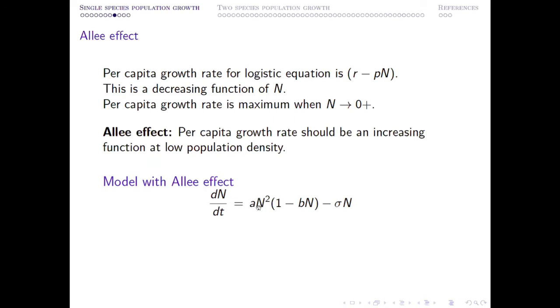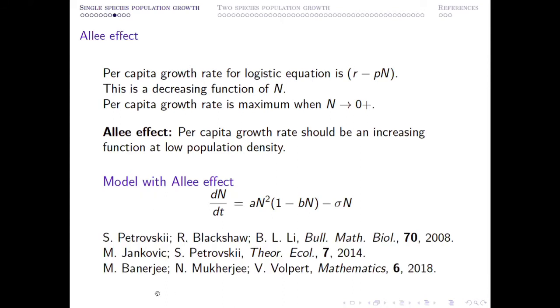And this n square term comes here in order to take care of the fact that, what is the probability that one capable male individual of this species mates with one capable female individual of the same species, which will produce new offspring. If you want to have more description about this formulation, you can have a look at these papers. One of them is actually our paper, but we have taken this idea from Sergei Petrovsky's two works in order to have a complete description of the model. So if you are interested, you can have a look at it for more explanation.